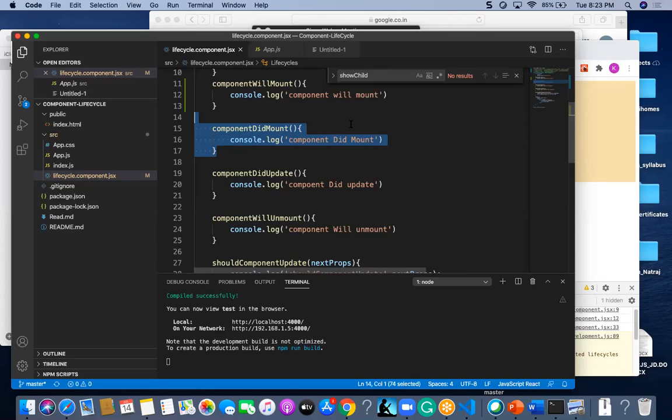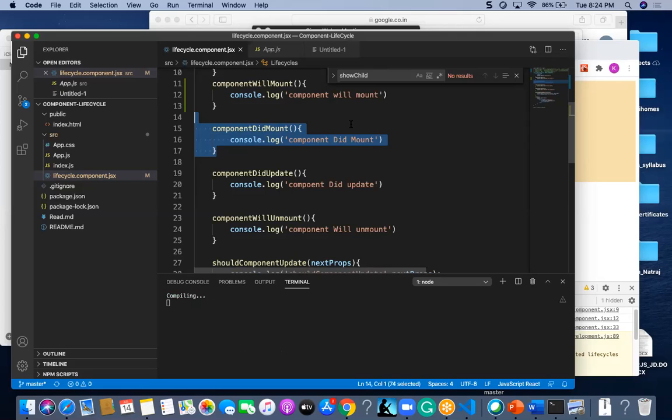So up to that we have four phases. One is constructor, one is componentWillMount, one is render, and componentDidMount. All these four will be executed once you refresh your browser itself. Once you refresh the browser, it will go and fetch all the div elements, and mount them in the DOM. That will happen at the very first initial point of time.